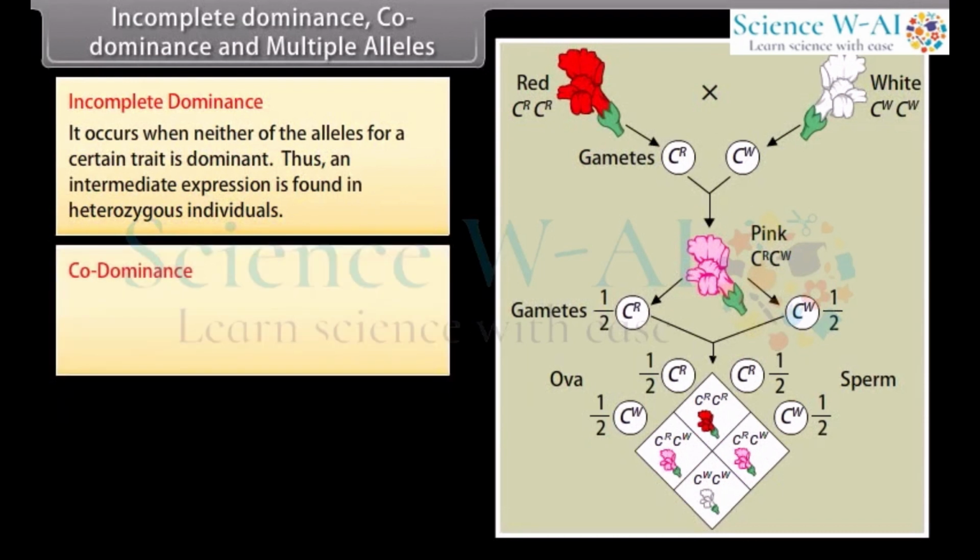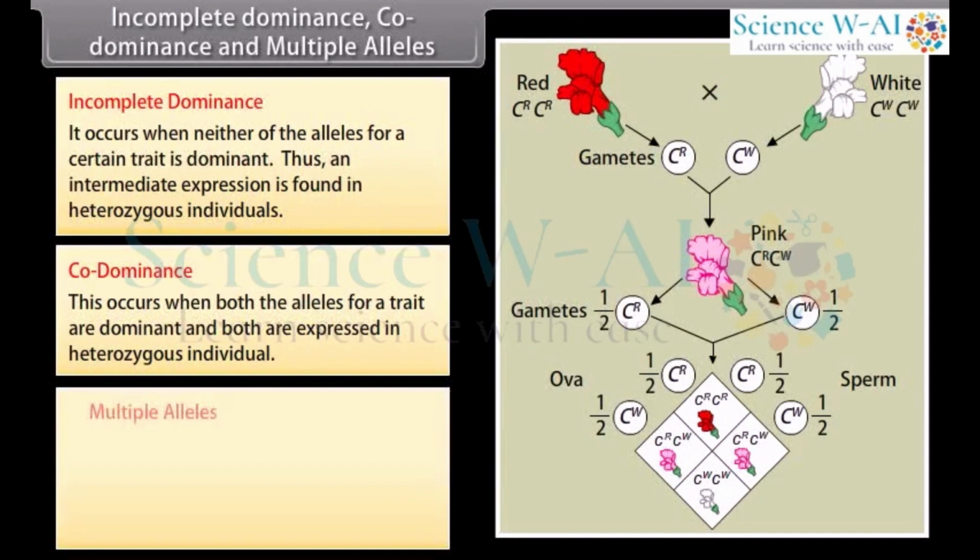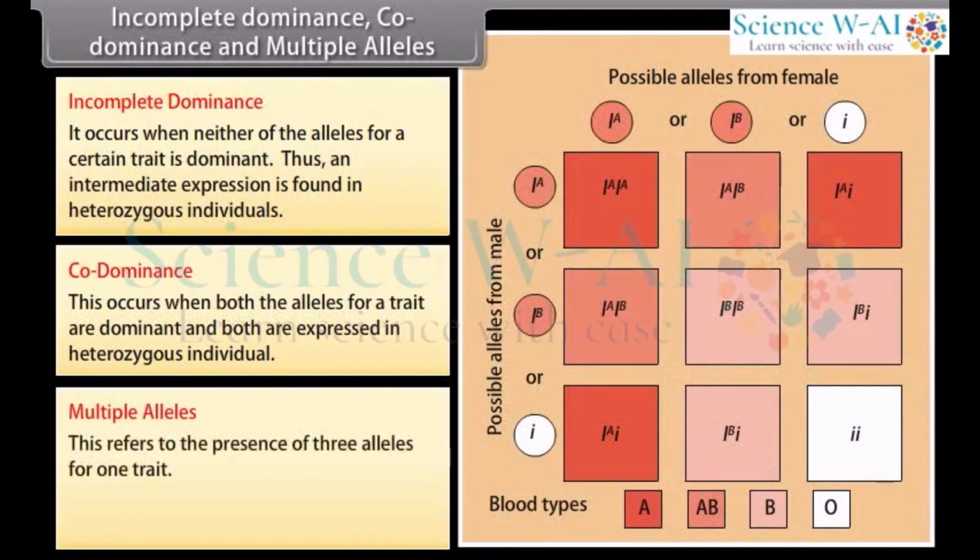Codominance occurs when both the alleles for a trait are dominant and both are expressed in heterozygous individuals. Such a phenomenon can be observed with multiple alleles. Multiple alleles refers to the presence of 3 alleles for one trait. Example: human blood has 3 alleles, A, B, O.